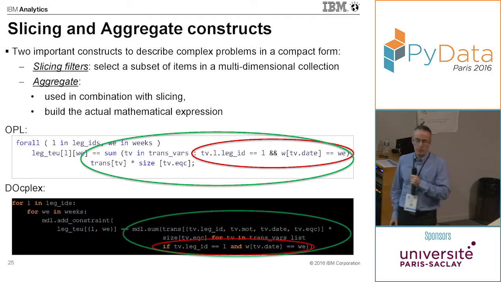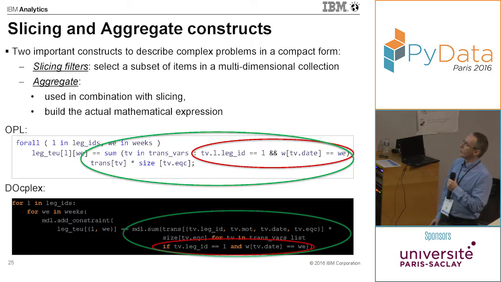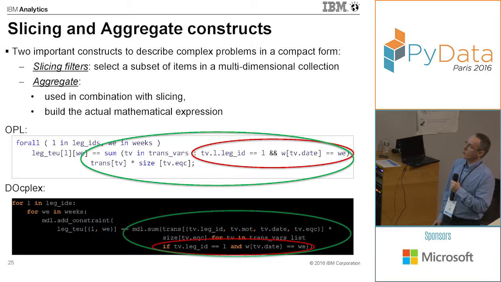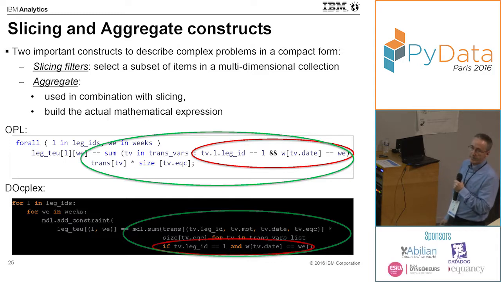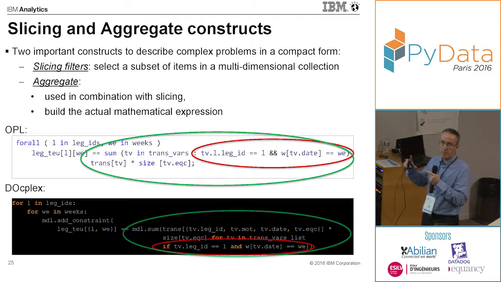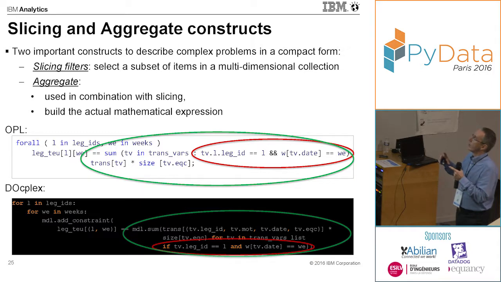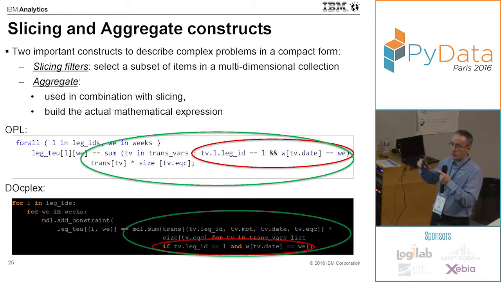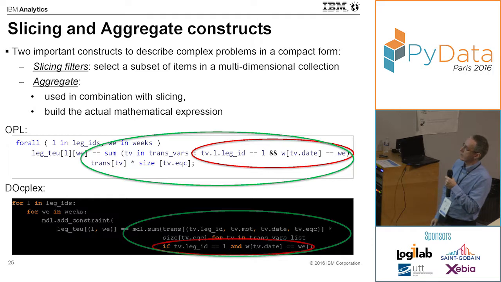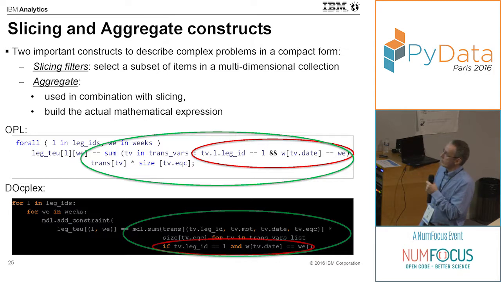When you model an optimization problem, there are two important constructs that are intensively used. Those are what we call the slicing filters and aggregate. The purpose of slicing filters is to select a set of items in a large collection that may be structured as a multidimensional matrix. And aggregate is used in combination with slicing, and its purpose is to build the actual mathematical expression. So I will illustrate this with an example.